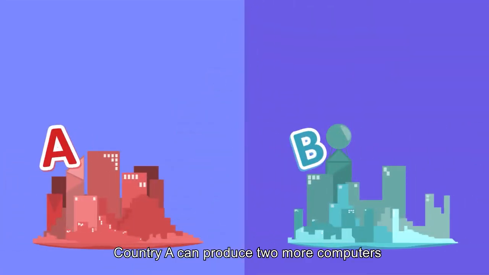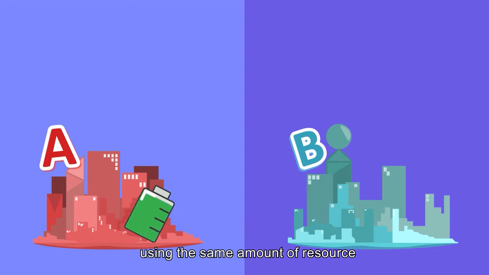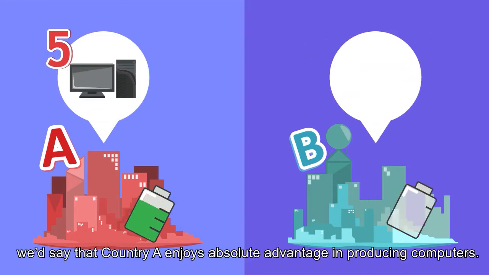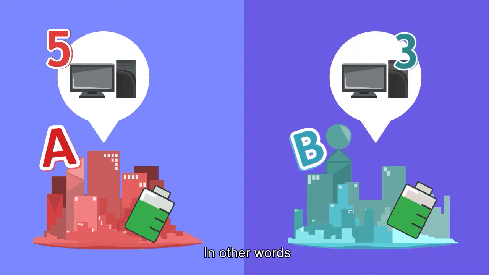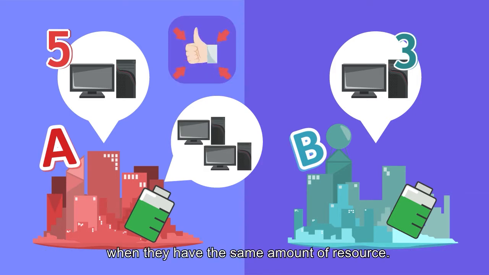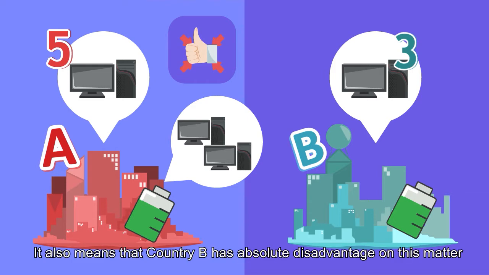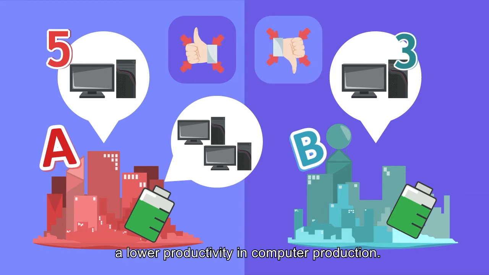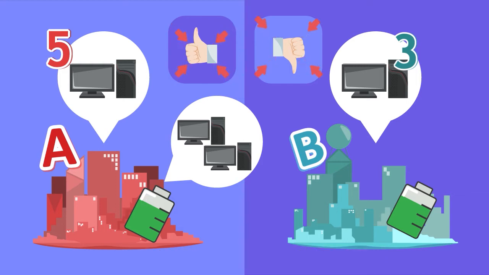In this example, country A can produce 2 more computers using the same amount of resources compared with country B. In this case, we'd say that country A enjoys absolute advantage in producing computers. In other words, country A has higher productivity in computer production than country B when they have the same amount of resources. It also means that country B has absolute disadvantage on this matter, a lower productivity in computer production.